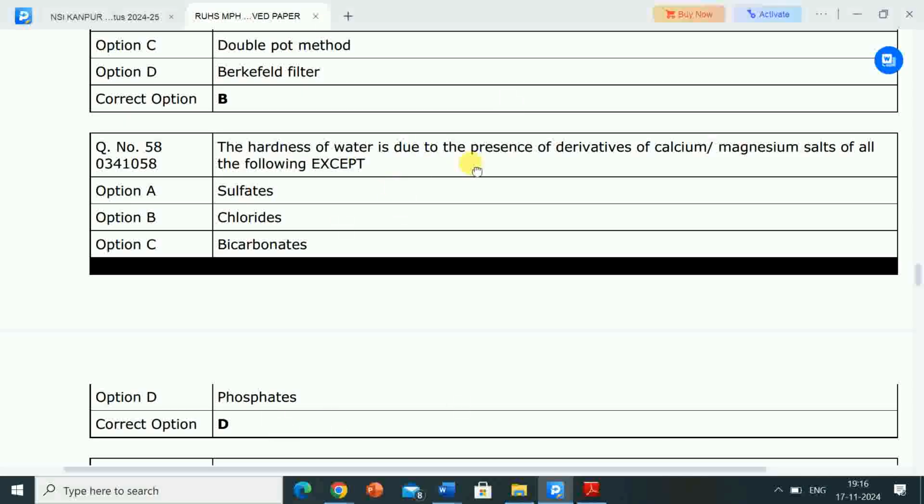Hardness of water is due to calcium or magnesium salts of sulfate, chloride and bicarbonate, and not due to phosphate.